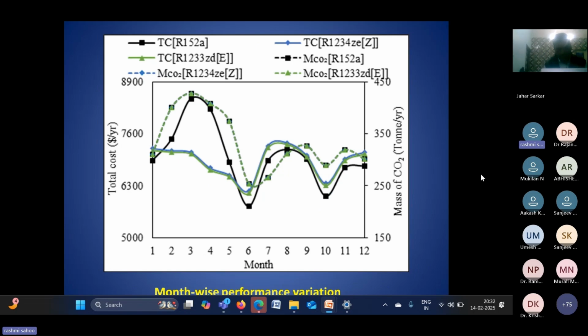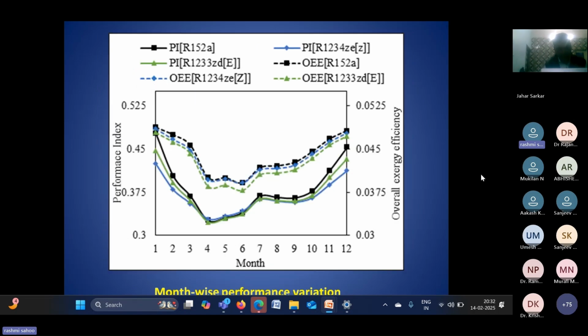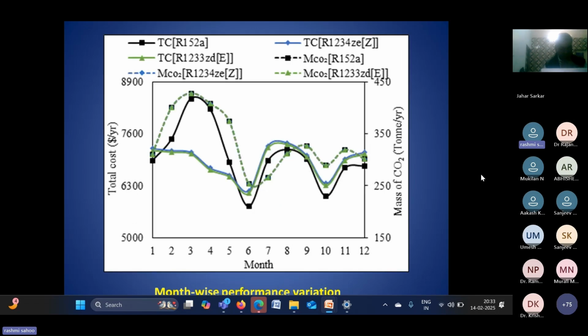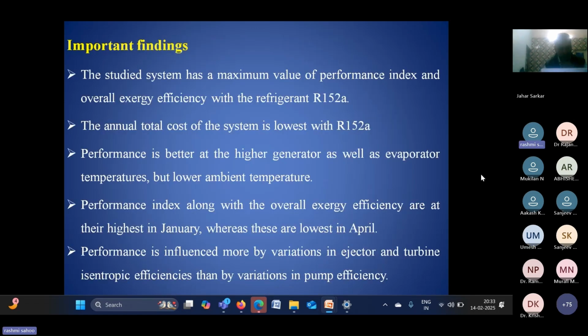One interesting thing is that we have also studied based on the Varanasi weather data, year-wise for the different months, using the average data of the different months, like solar radiation, ambient conditions, and ambient temperatures. Based on that, we have studied how the performance of this system will vary. These are some of the important findings that we have discussed.